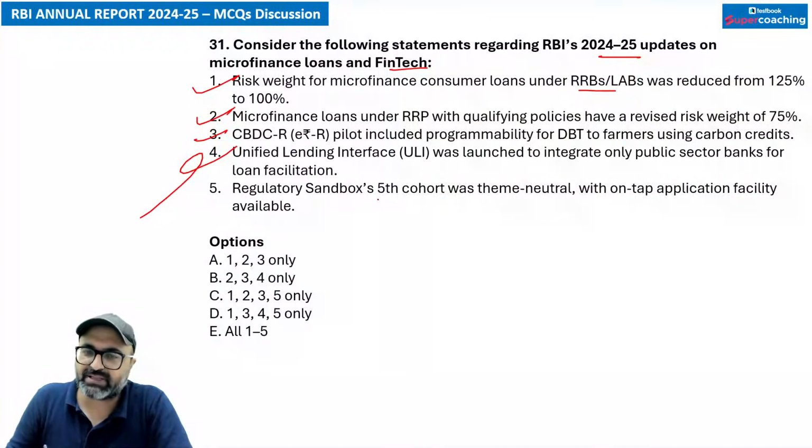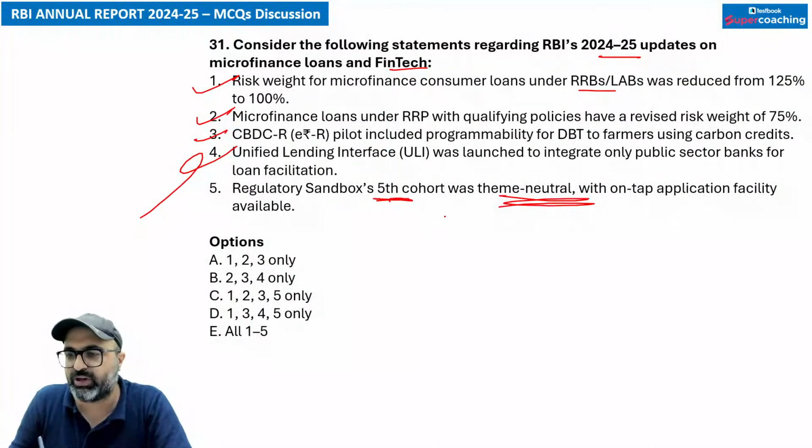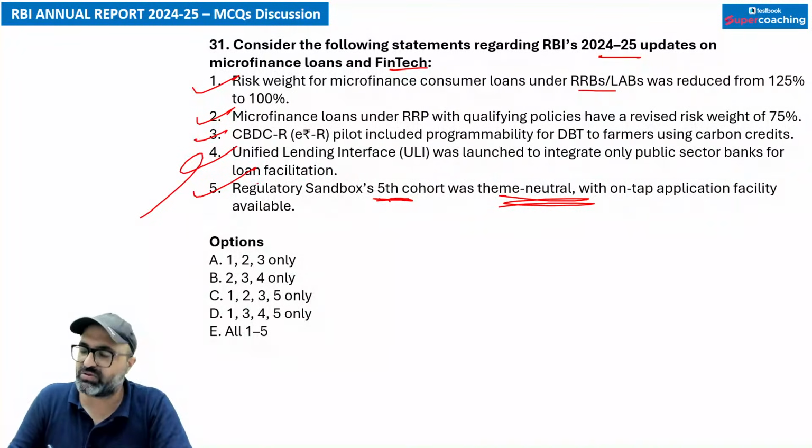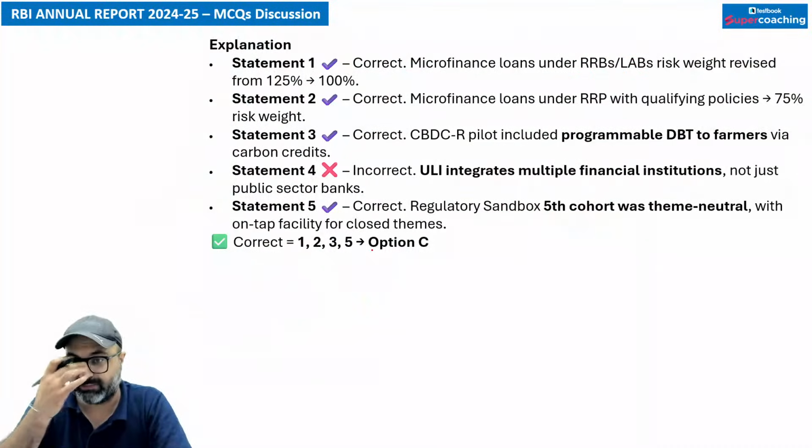Next is regulatory sandbox. 5th cohort was theme neutral, which is complete, and some successful entities have come out of it. That is correct. Only one successful entity has come out. That is correct. So the answer is going to be 1 2 3 5. So C option is absolutely the correct answer.